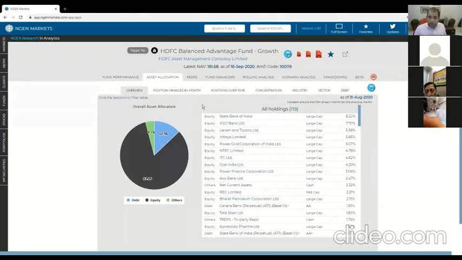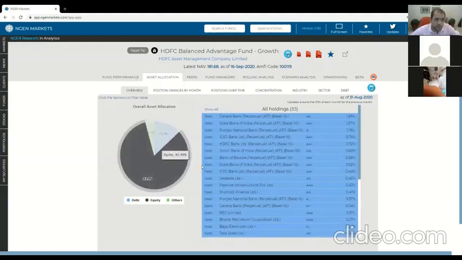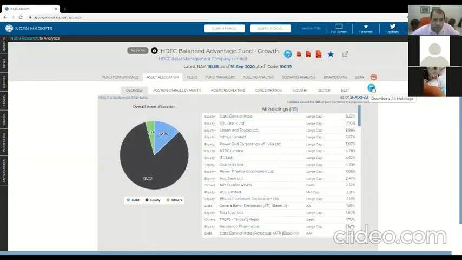The next tab is all about the holdings of the fund. So here you can see it's showing you holdings from last month's end. Our data for fund holdings are updated on the 10th of every month as the data is released. And we don't just update it on the 10th, we actually check every single day. So if they get released on the 8th, it'll be available for you the very next day. So here you can see how much of this fund is in equities, debts, etc. You can click on this pie chart and see what the underlying components are made up of. Or you can see everything. There is a very quick button here to download all these holdings as well.